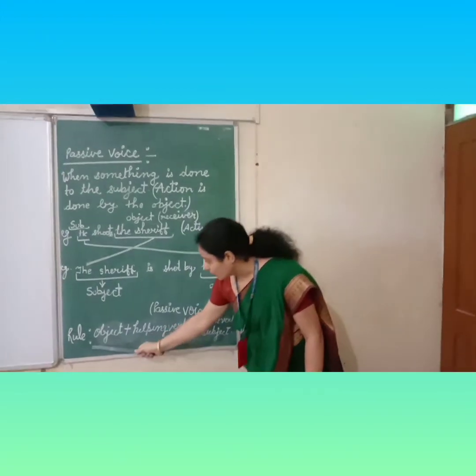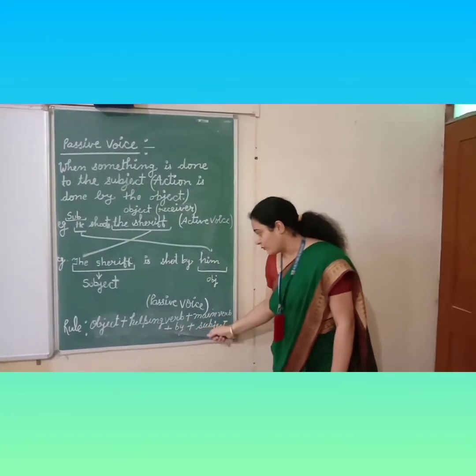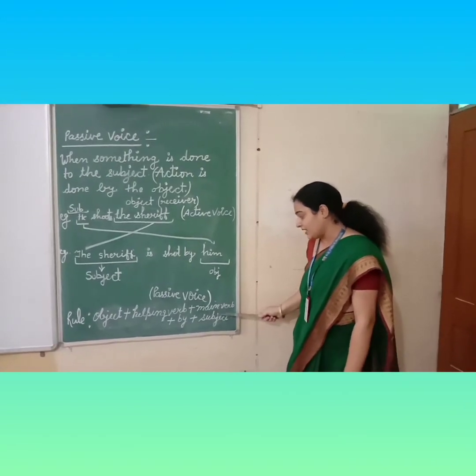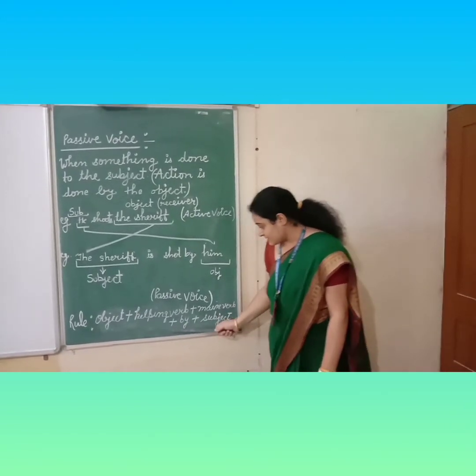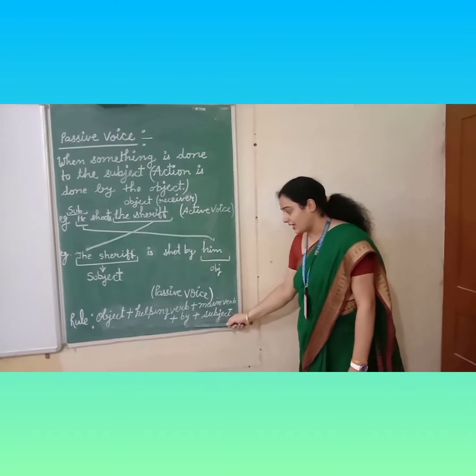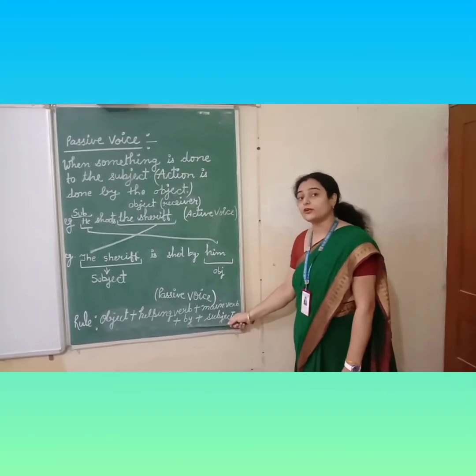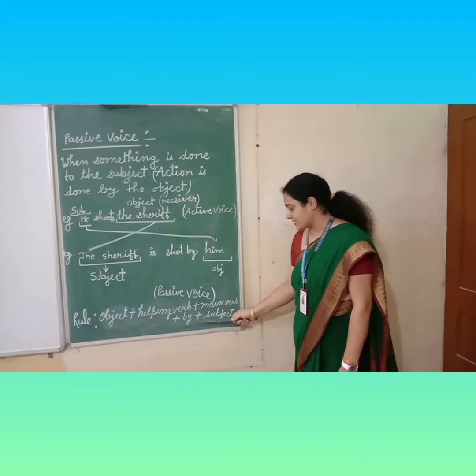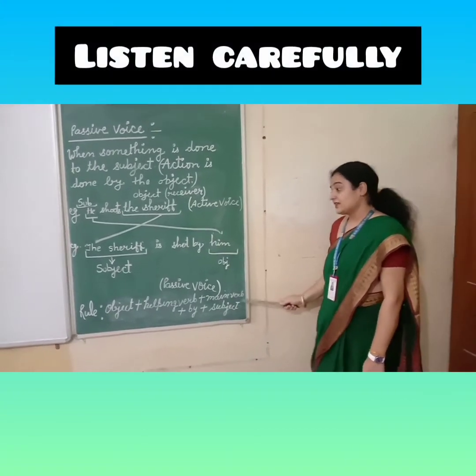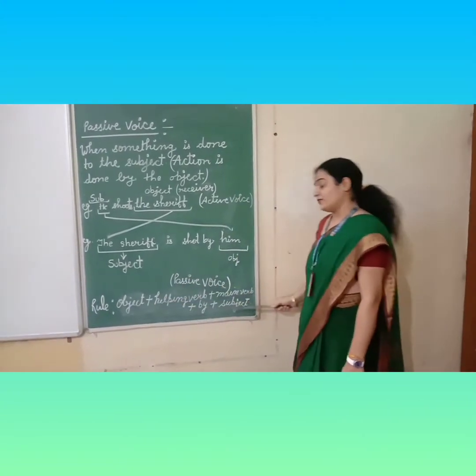Now look at the rule. Object plus helping verb plus main verb plus by plus subject. We use by in passive voice, but we don't use by in the active voice. This is the rule of the passive voice.